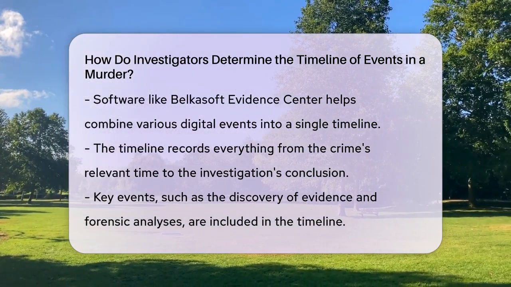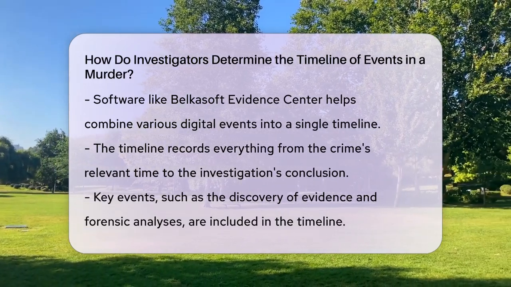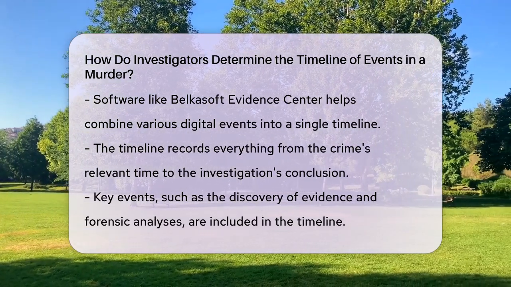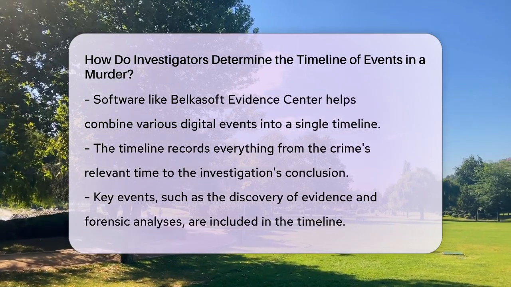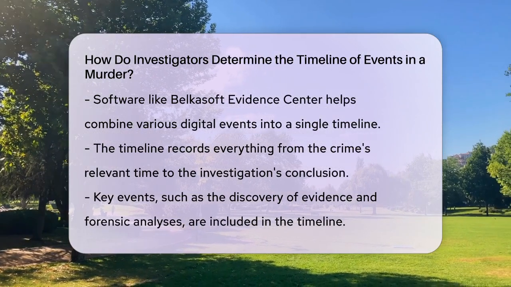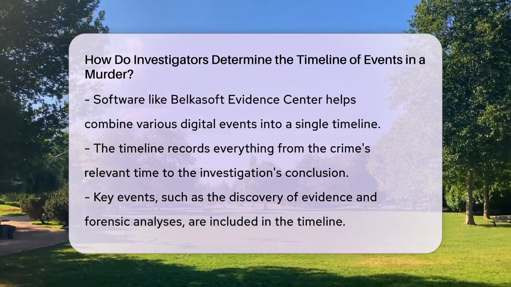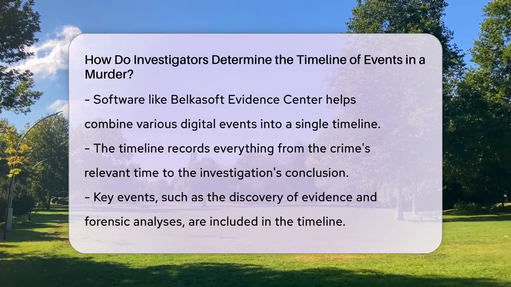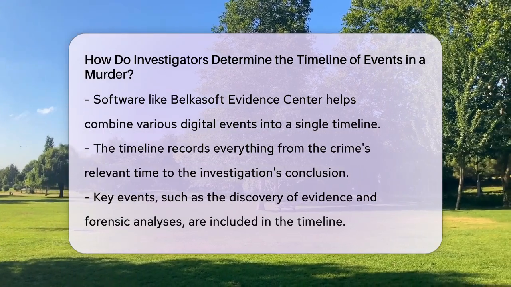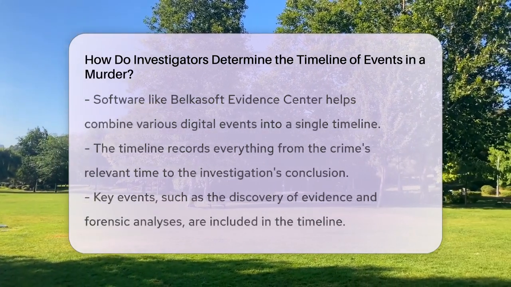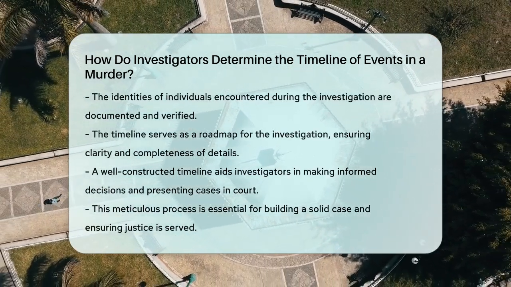When creating the timeline, investigators start at the time relevant to the crime and end at the time the investigation concludes. They record everything that happened during this period, including key events like the discovery of evidence, witness statements, and forensic analyses. For instance, if a body is found, the timeline would include when the body was discovered, when the forensic team arrived, and when each piece of evidence was collected. It would also include the identities of persons encountered and how their identities were verified, like checking a driver's license.